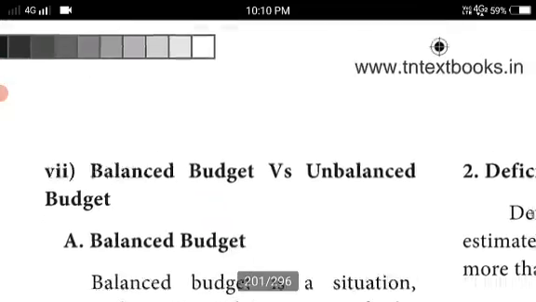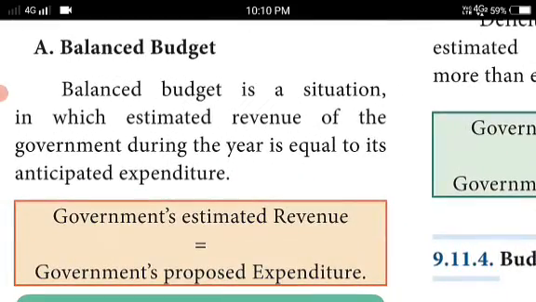What is a balanced budget? A balanced budget is a situation in which the estimated revenue of the government during the year is equal to its anticipated expenditure. Okay, this is balanced. Depending upon the year, the estimated revenue and the expenditure are equal. So within a given year, how much revenue they earned is equal to how much expenditure is anticipated by the government. This is a balanced budget. Understood?